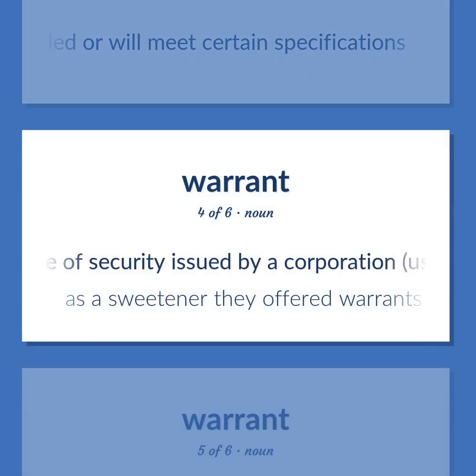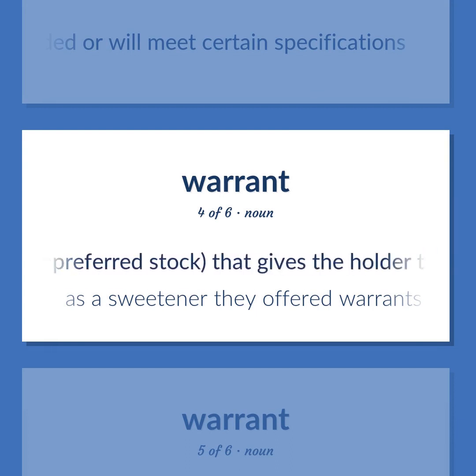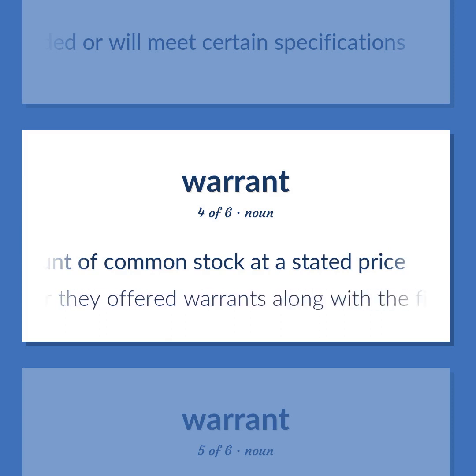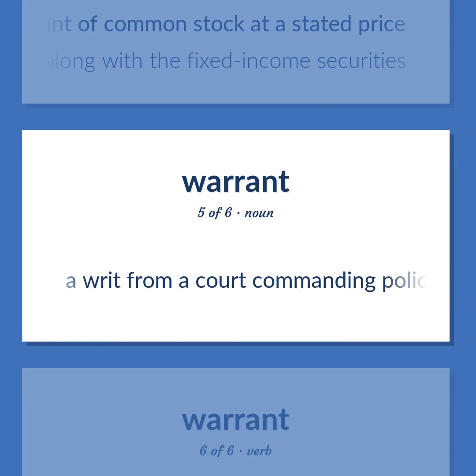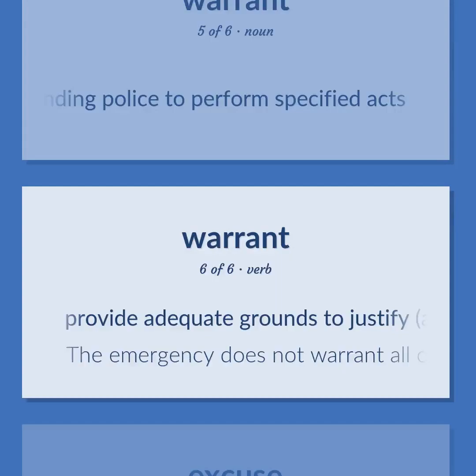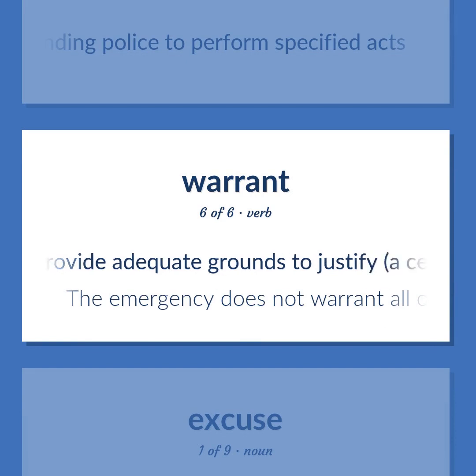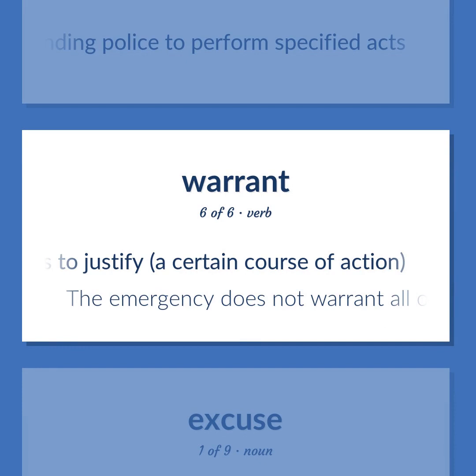A type of security issued by a corporation, usually together with a bond or preferred stock, that gives the holder the right to purchase a certain amount of common stock at a stated price. As a sweetener, they offered warrants along with the fixed income securities. A writ from a court commanding police to perform specified acts. Provide adequate grounds to justify a certain course of action. The emergency does not warrant all of us buying guns.